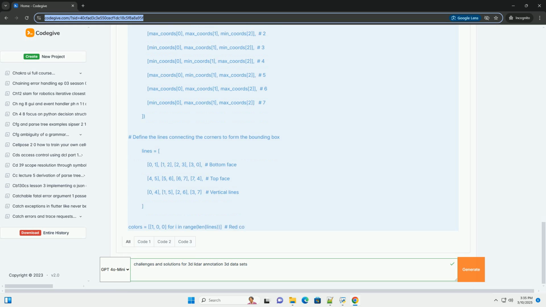This tutorial provides a solid foundation for getting started with 3D lidar annotation and serves as a springboard for building more sophisticated annotation tools and workflows. Remember to prioritize data quality, efficient tooling, and well-defined annotation guidelines for optimal results.